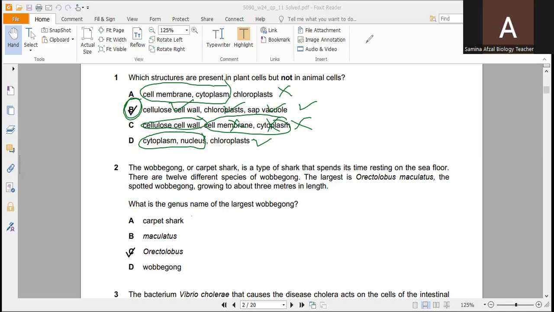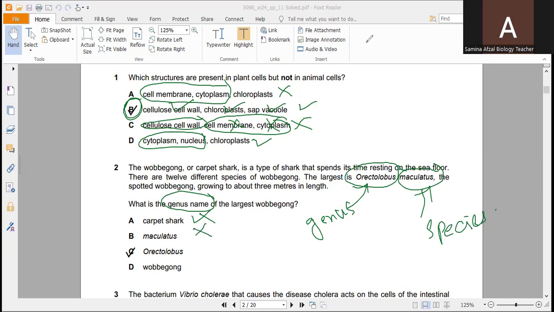The carpet shark, this is its common name. This is not the scientific name, and we have to find out the genus name. And you know, the scientific name consists of two names according to the modern system of classification, binomial nomenclature. The first name is the genus name, which is Orectolobus, and maculatus is the species name. So maculatus is a species name, so this is not the correct option.